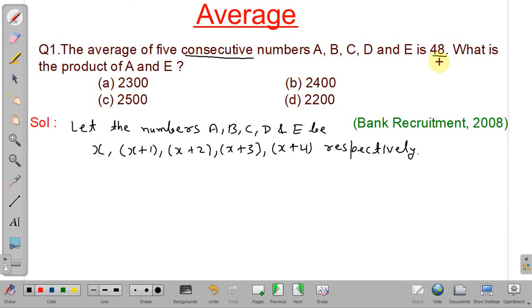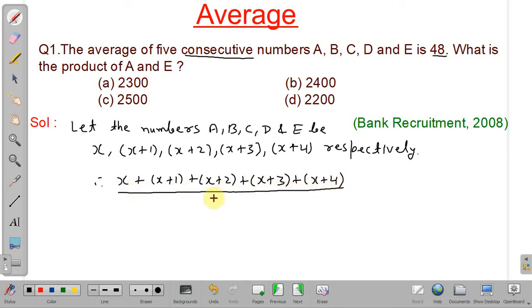Now the average is given as 48, so we have to add all the numbers and divide by the number of terms. So x plus x plus 1 plus x plus 2 plus x plus 3 plus x plus 4, divided by the total number of data, which is 5, is equal to 48.